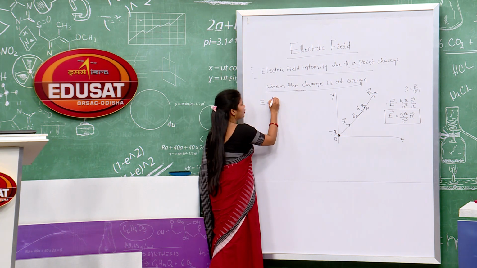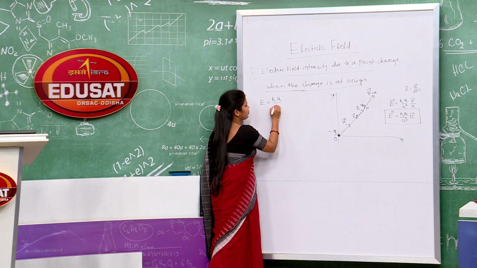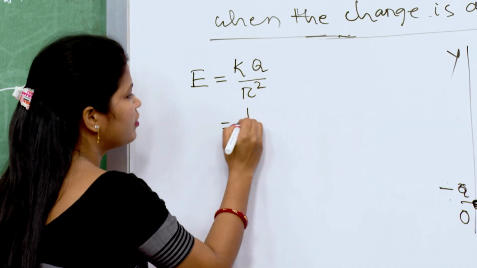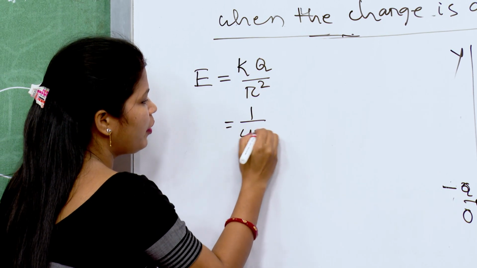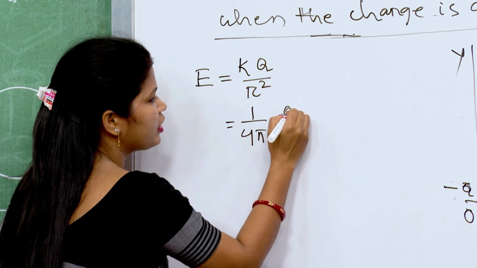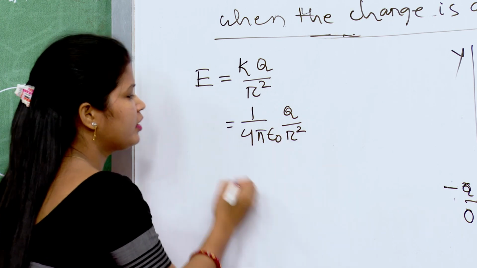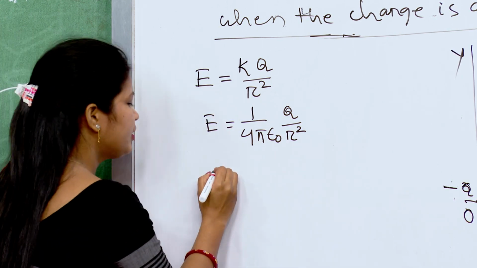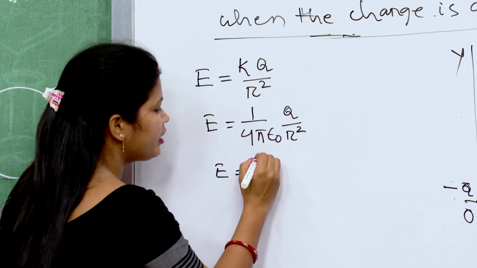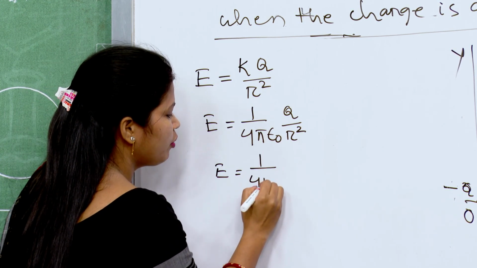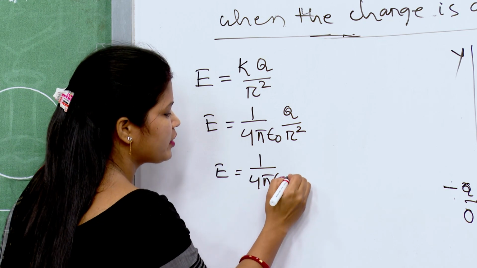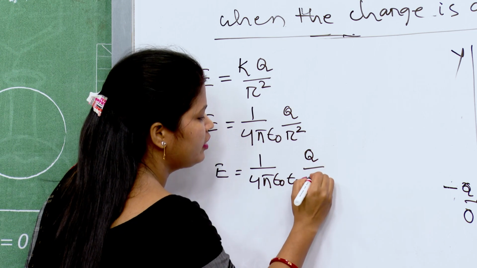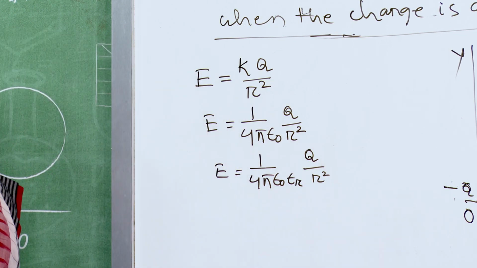E equals KQ upon r². What is the value of K? You know, that is 1 upon 4πε₀, so E equals 1 upon 4πε₀ Q upon r². This is for free space, and in a medium E is equal to 1 upon 4πε₀εr Q upon r².